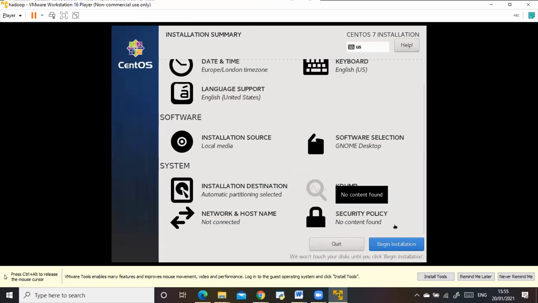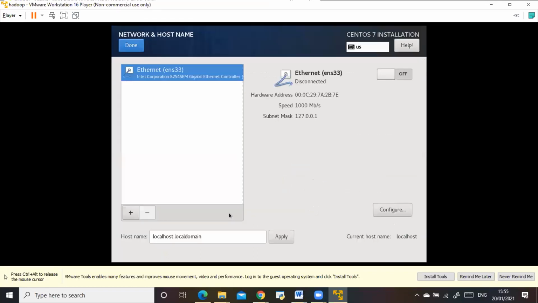That's it. Next, go to network and host name. Here, we will have to give a host name to the computer that we are going to use in the network.